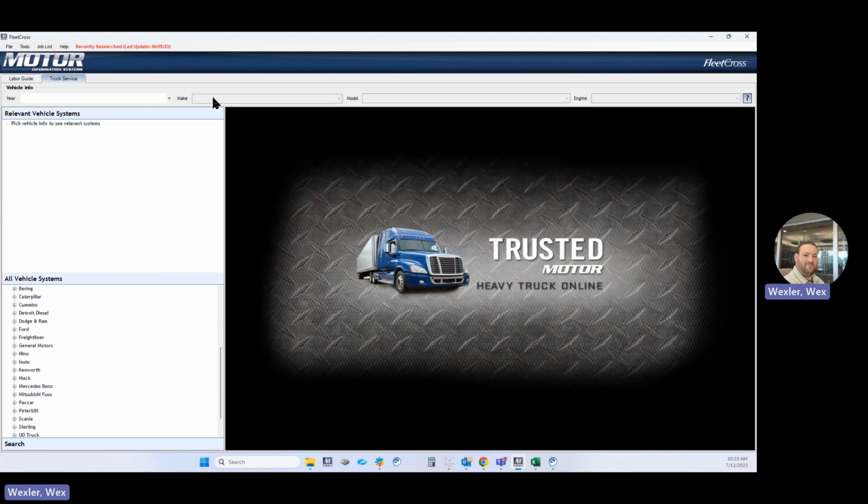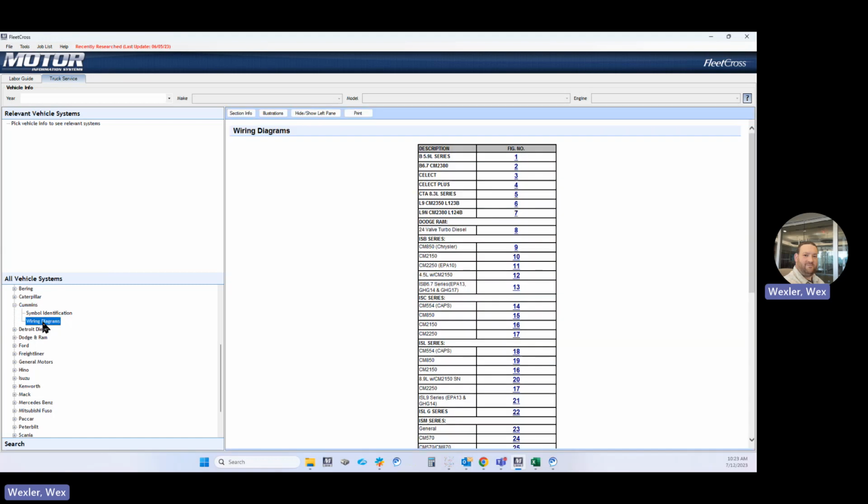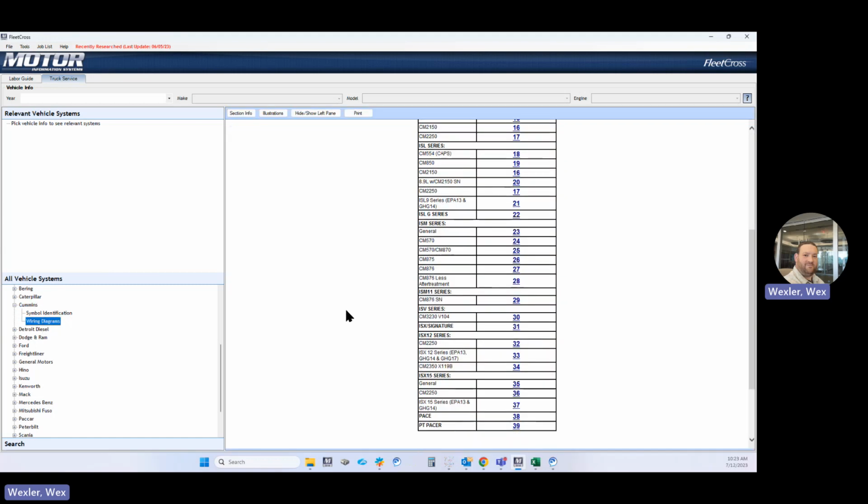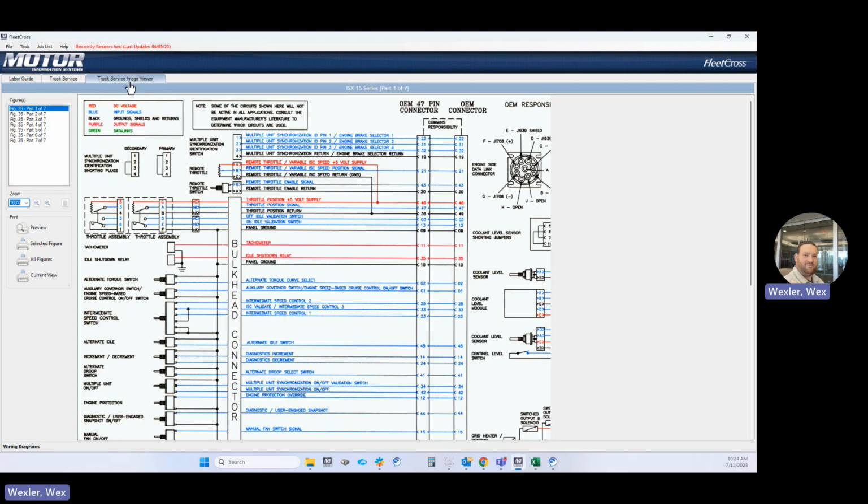You can filter by year, make, model, and engine, and that will cherry pick and put the appropriate stuff up here in this relevant systems area. So for wiring diagrams, if you select Cummins wiring diagrams, you've got to pick the correct engine. We'll grab the ISX15. And then here it opens up in the image viewer, color wiring diagram.